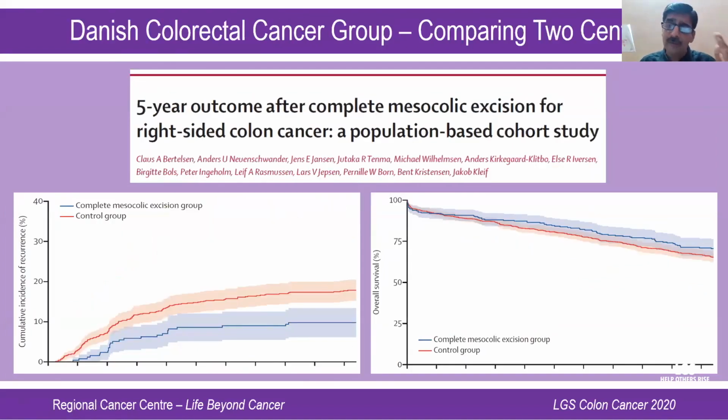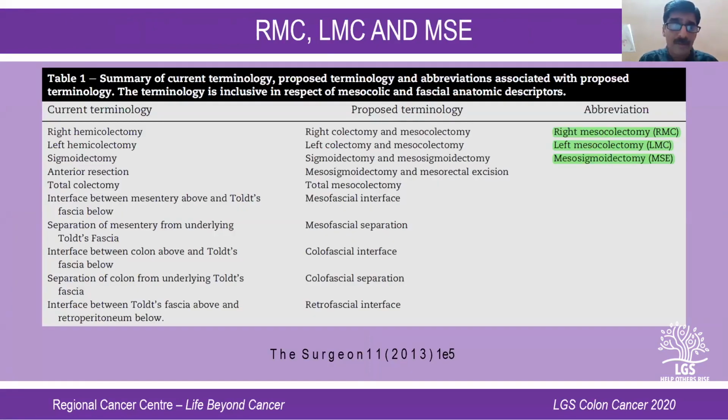And over the last 10 or 15 years, this particular aspect has been extensively studied. This is a large study from the Danish colorectal cancer group. They compared surgeries between two different centers. One center was doing the conventional surgery and the other was doing surgery in the mesocolic plane. They showed that not only in terms of recurrence, but in terms of overall survival also, complete mesocolic excision, the surgical plane that I just described, improves the outcome, reducing recurrence and improving survival.